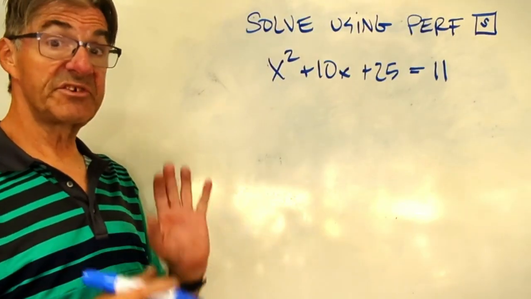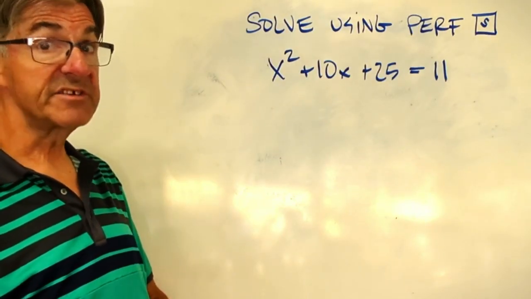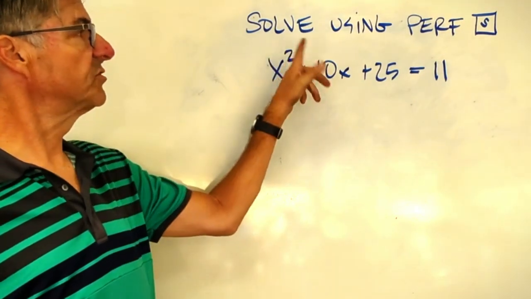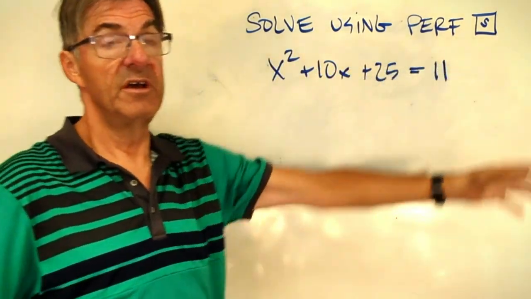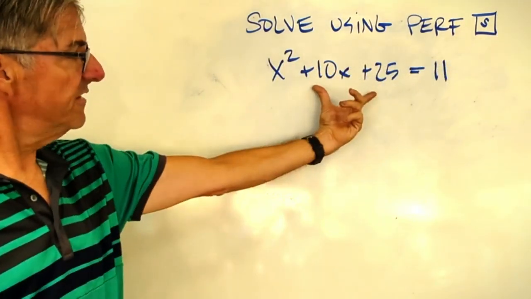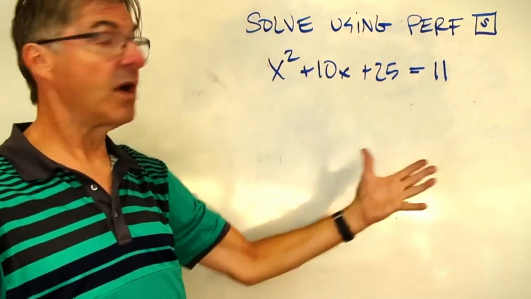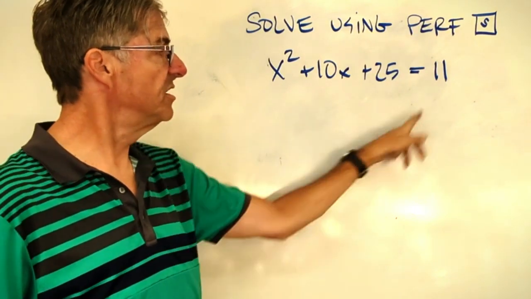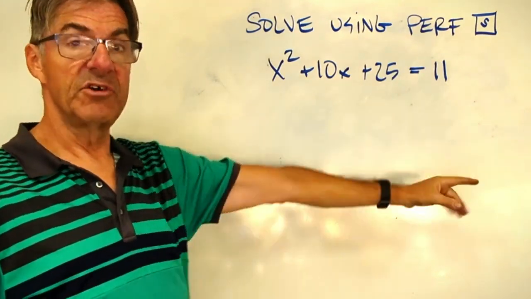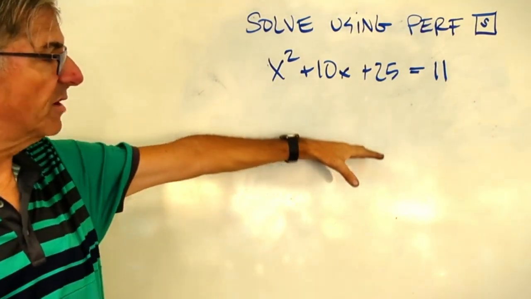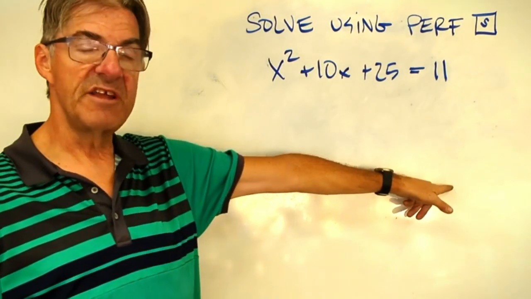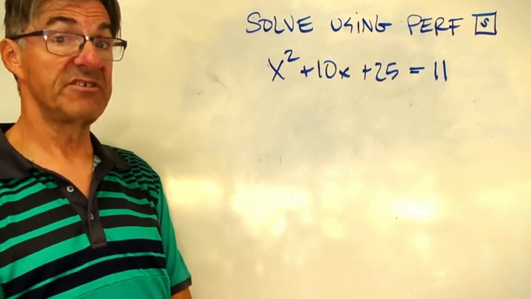All right, so now let's solve a quadratic equation for x using what we know about perfect squares. So solve using perfect squares. So check this out. This one is a perfect square, and I got my 11 over here. So I want to find out what values of x in this function are going to make 11. So pause the video and work this perfect square on down. Just bring your 11 on down and stop when you think you've got that done.